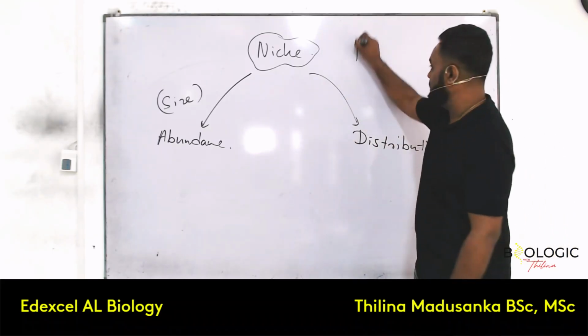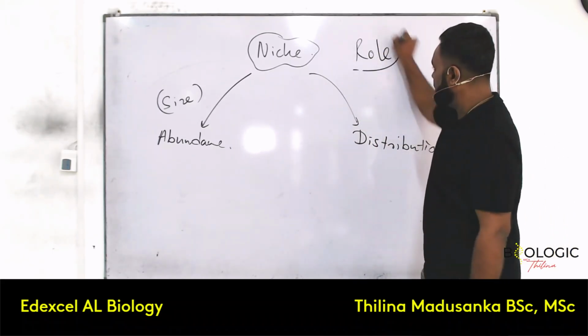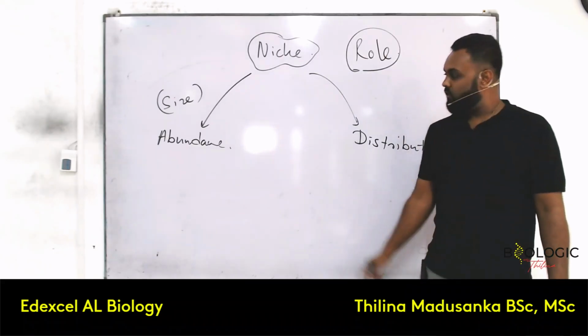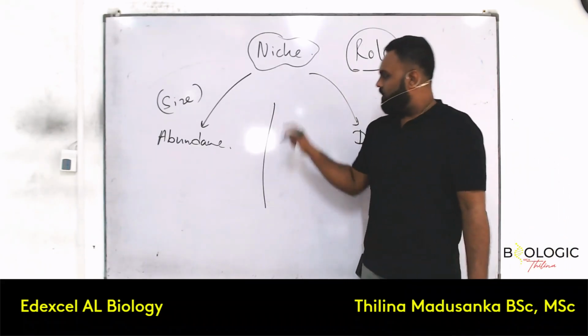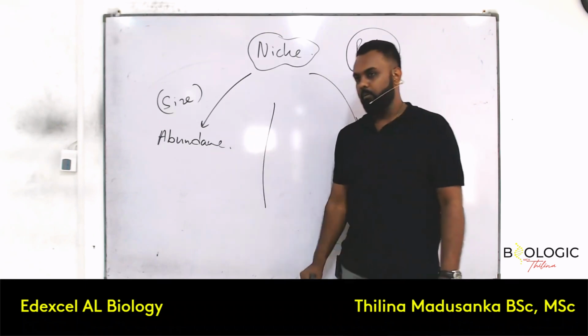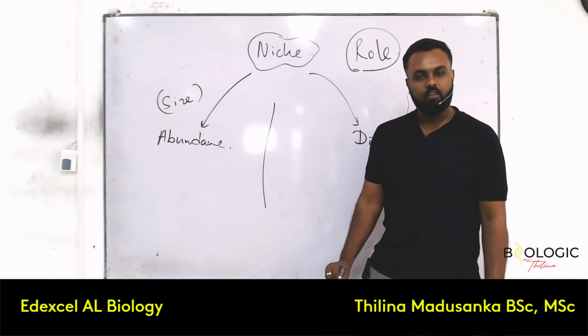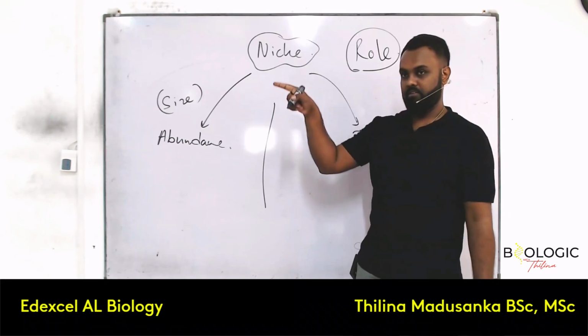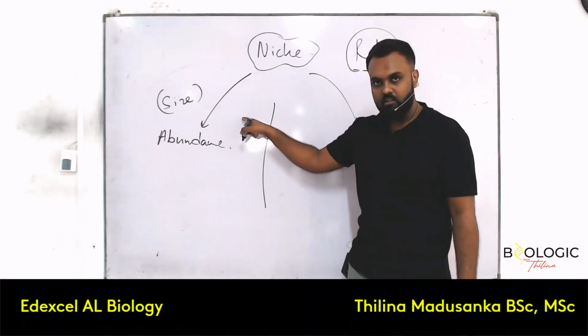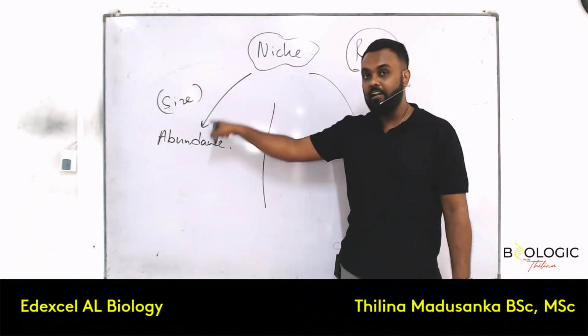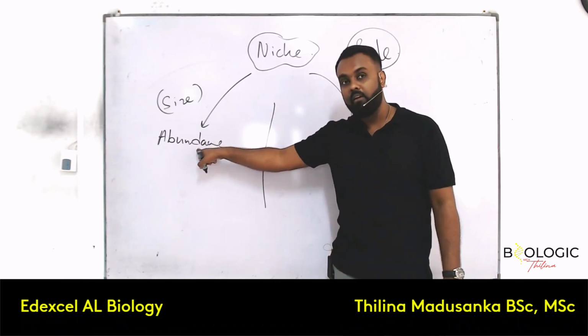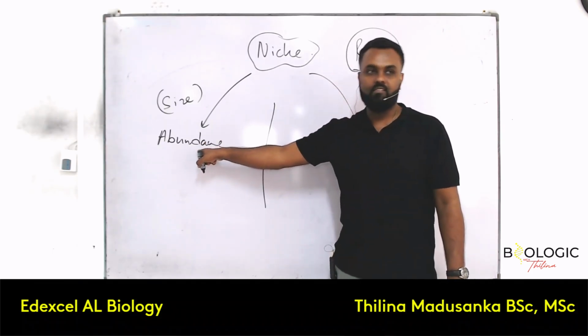By explaining this using the niche concept. So it's the role of the organism. Let's go for this one first of all. How can the niche increase or decrease the population size? As I mentioned previously, if we have one niche but two species fighting for the same niche, what will happen to the abundance? Decreases, definitely.